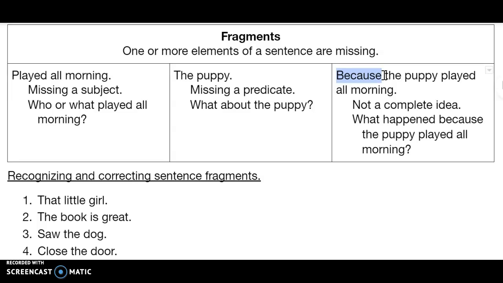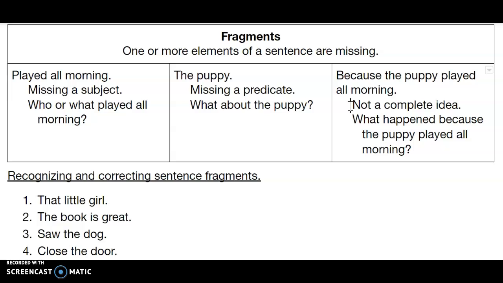Because the puppy played all morning, it slept all afternoon. Right? We're waiting for more information. Now, the reason this one trips up a lot of people is because this is how we talk. When we're not writing formal English for our English class and we're just talking like regular folks with our friends and whatever, this is how we talk.